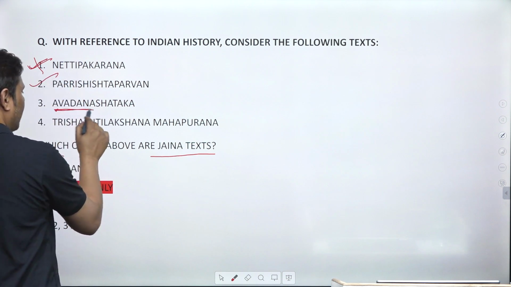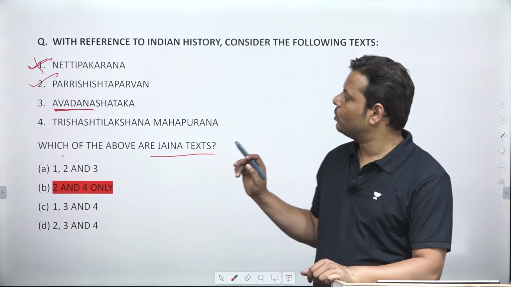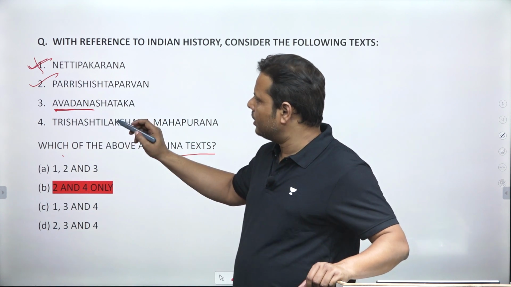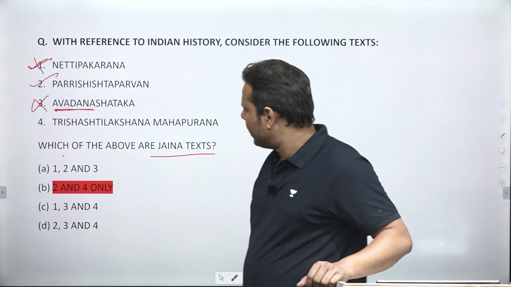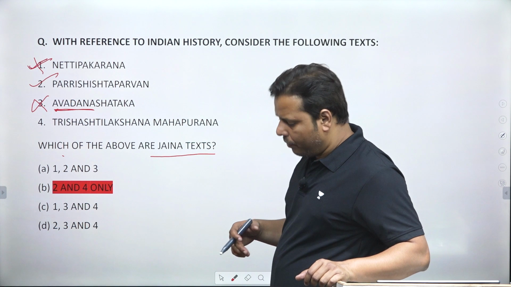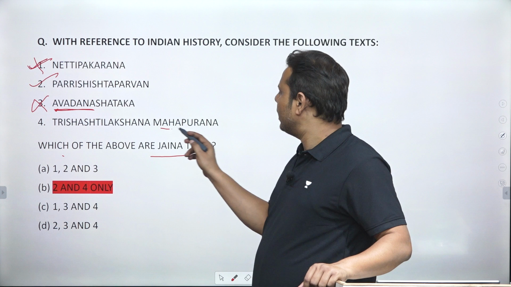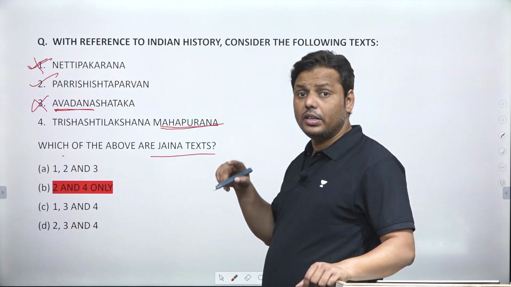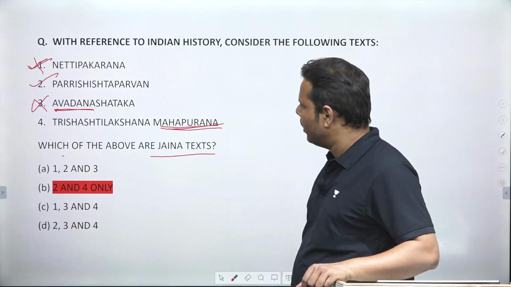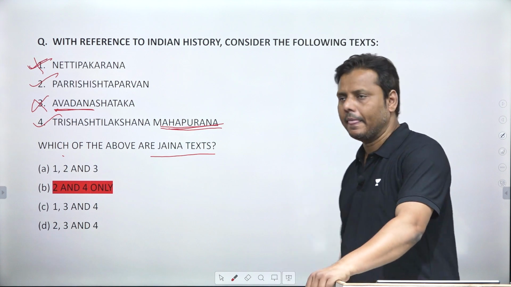Now Avadana is a term which is very commonly used in Buddhism. And since it is very commonly used in Buddhism, you can guess that this is related to Buddhism. So this is again incorrect. Then it comes to the next one. Trishashti Lakshana Mahapurana. Now if you have read something about Jaina literature, you must be knowing that this word is mostly used in Jainism. And Trishashti is mostly used in Jainism. So 2 and 4 are correct. So the answer will be B.